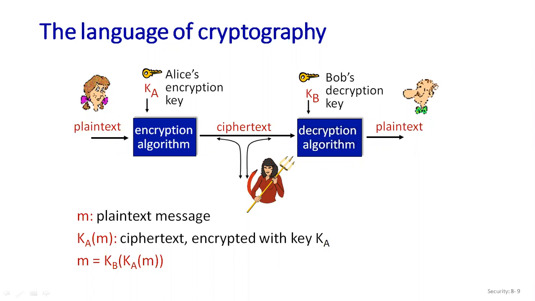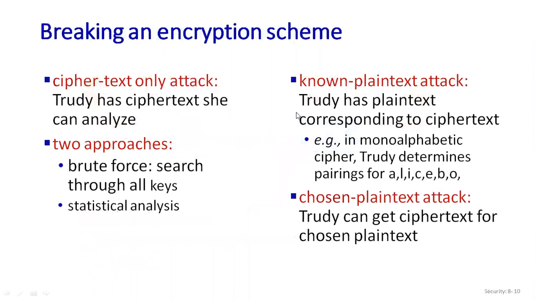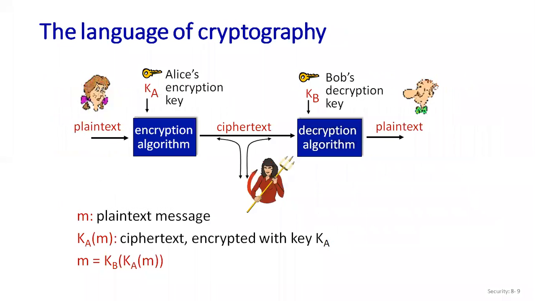Now moving towards the next slide. Here you can see how we are going to break the encryption scheme. We have some approaches. The first one is the ciphertext only attack, where the attacker can attack only on the ciphertext. I told you that there will be an intruder who is going to attack only on the ciphertext. They cannot attack the plain text because the plain text will be with the sender.